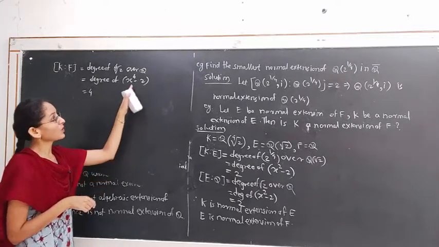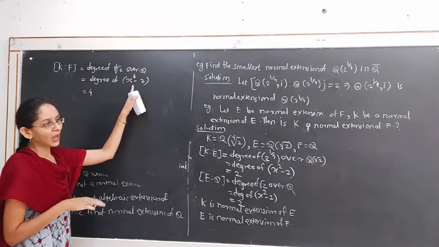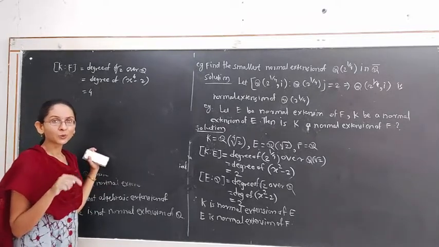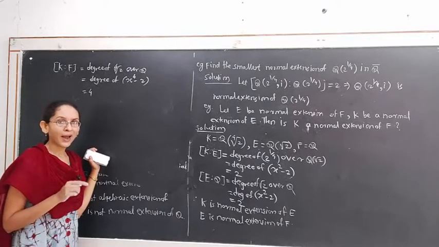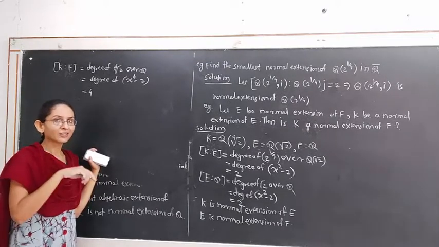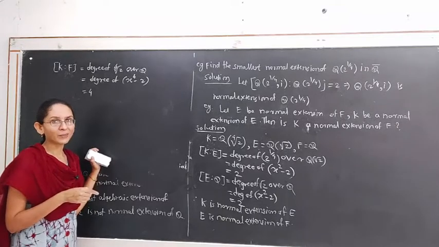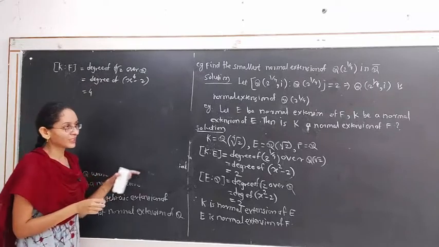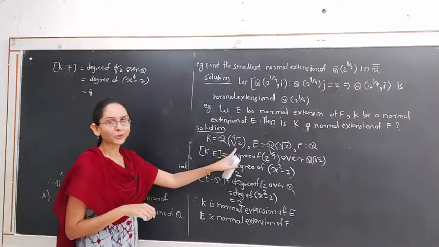See, one root of this polynomial is 2 raised to 1 by 4, and the other three roots are minus 2 raised to 1 by 4, 2 raised to 1 by 4 into i, and minus 2 raised to 1 by 4 into i. This means the roots contain a new element i that does not belong to the field K, which contains only the new element 4th root of 2.